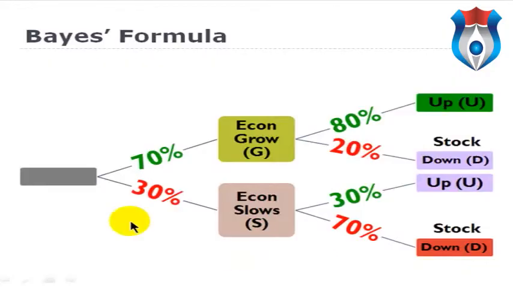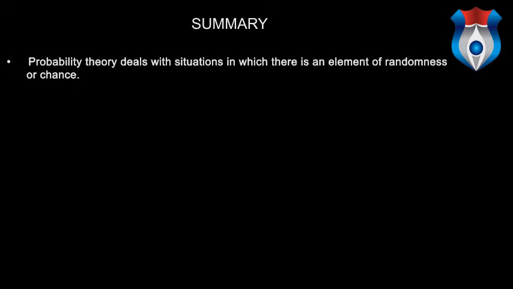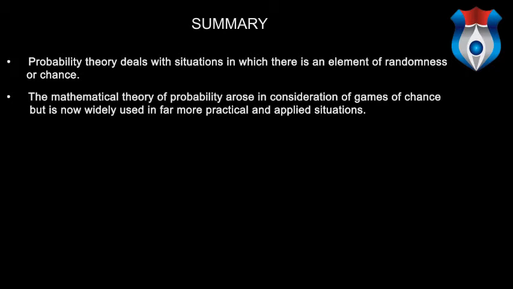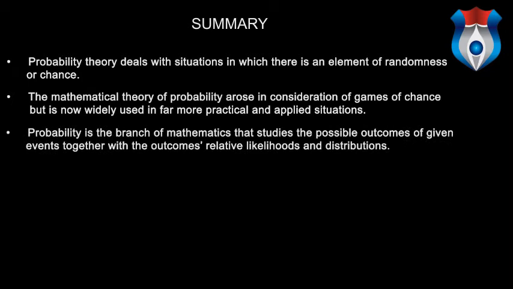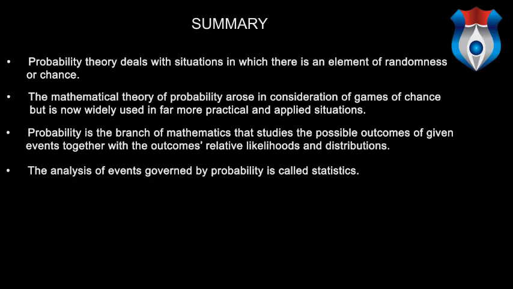Now in the end, let us summarize what we have learned in this lecture. Probability theory deals with situations in which there is an element of randomness or chance. The mathematical theory of probability arose in consideration of games of chance, but is now widely used in far more practical and applied situations. Probability is a branch of mathematics that studies the possible outcomes of given events together with the outcomes' relative likelihoods and distribution. The analysis of events governed by probability is called statistics.